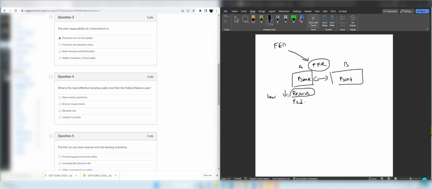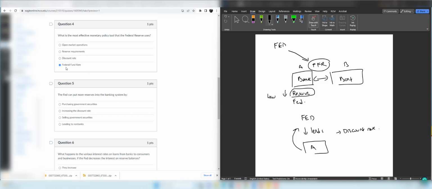So the Fed is trying to manage this federal funds rate in a range, to keep it at the level that the Fed wants, and that's how the Fed controls monetary policy. Therefore, the right answer is the federal funds rate. But let's read the other options too. What is the discount rate? The discount rate is the rate when the Fed lends money to the banks. So banks, instead of borrowing from each other, can borrow money from the Fed too. Bank A borrows money from the Fed and in return pays interest, which is called the discount rate. So for that reason, the answer is the federal funds rate.